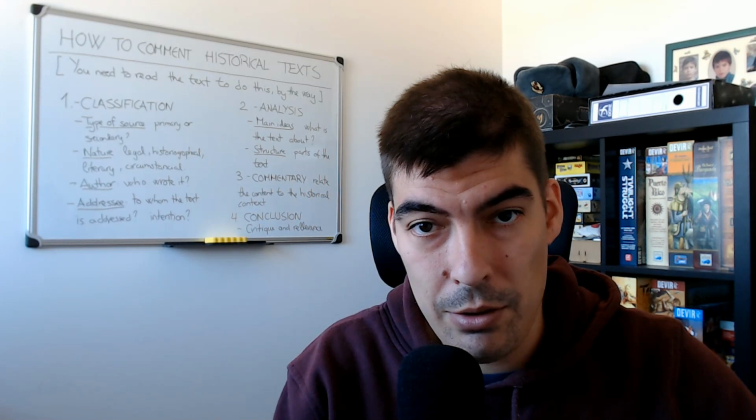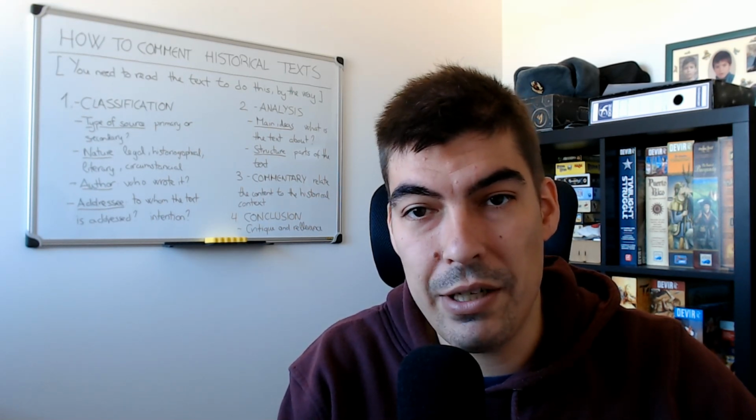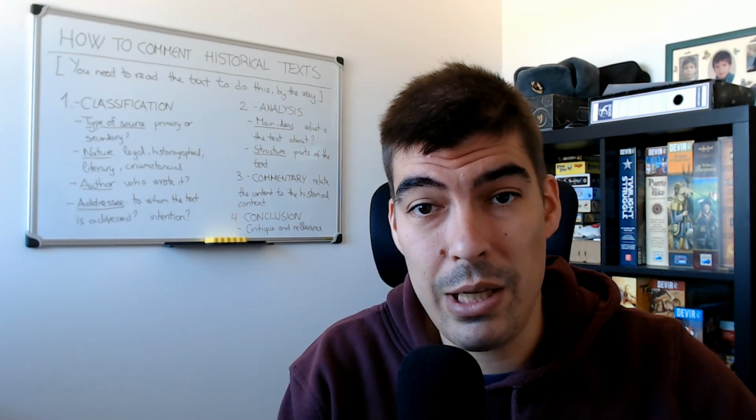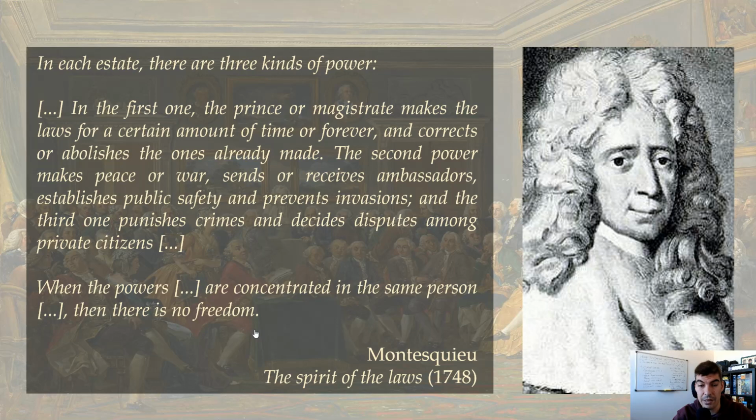Okay, so that's it for commenting on a historical text. Now let's go with a fast example that we have already seen in class. Here we have a text from Montesquieu in his book The Spirit of the Laws, published in 1748.